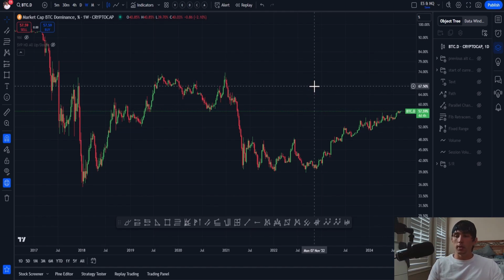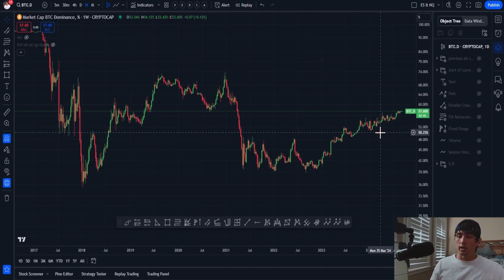Bitcoin dominance basically means the percentage of market cap that Bitcoin encapsulates when compared to the entire cryptocurrency ecosystem, right? So let's say the current cryptocurrency ecosystem is at 2.3 trillion market cap. That means every cryptocurrency combined is equivalent to 2.3 trillion market cap. And Bitcoin is sitting at a $1.3 trillion market cap. That would mean Bitcoin dominance would be at 50%, right? That means Bitcoin dominates 50% of the entire cryptocurrency ecosystem, right?